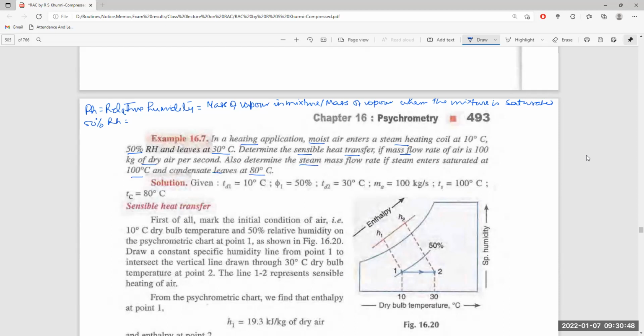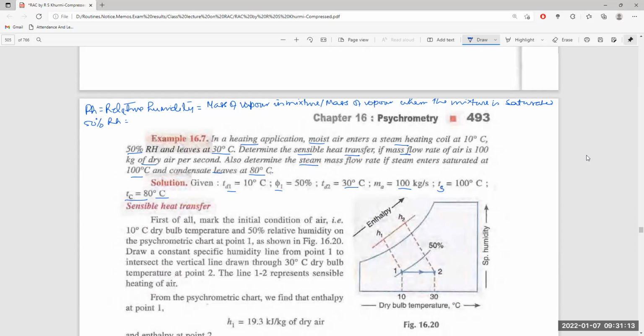So TD1 is 10 degrees centigrade, phi 1 is 50%, TD2 is 30 degrees centigrade, and the mass flow of air is 100 kg per second. TS is the saturated temperature, 100 degrees centigrade, and TC is the condensate temperature, 80 degrees centigrade.